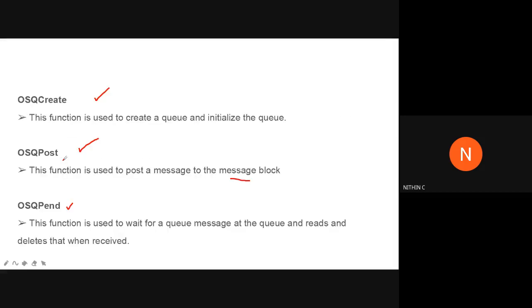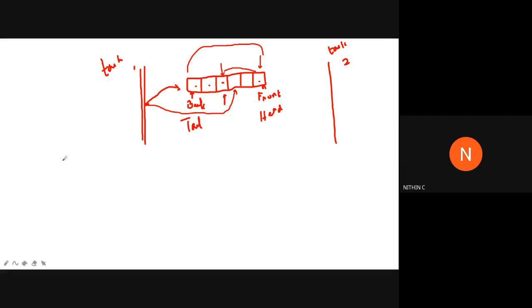Clear? And you should be specifically aware of the different functions that are being used. You can draw the figure if you want.